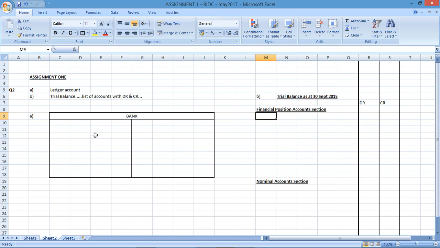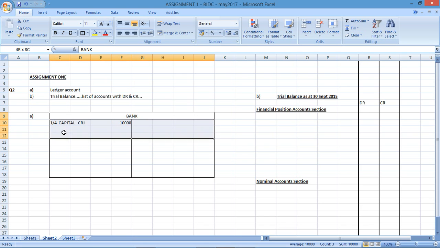So we know from the beginning that on the 1st of April there was an opening balance of $10,000, which was transferred into the business's bank account from Joe as the owner. So on the 1st of the 4th, there's a capital contribution, and that would have been recorded in the cash receipts journal. We would show $10,000 over there.